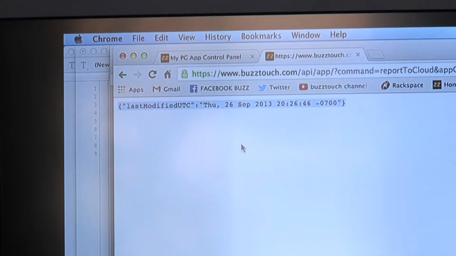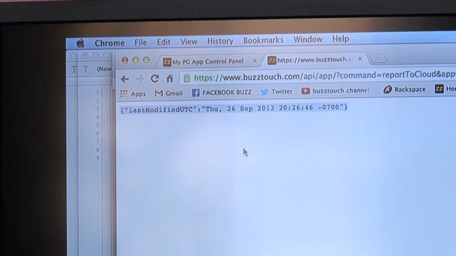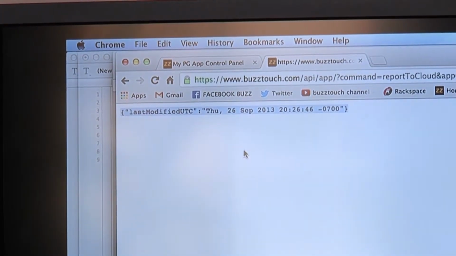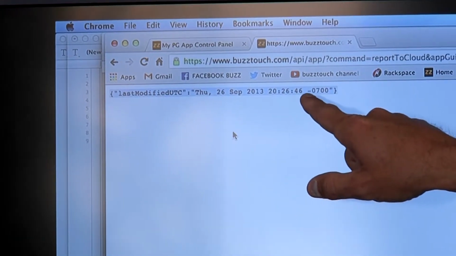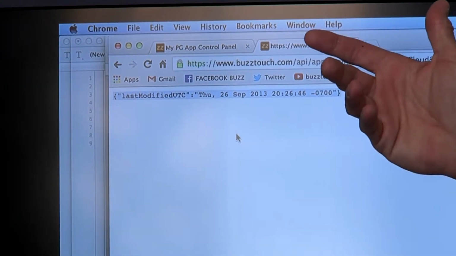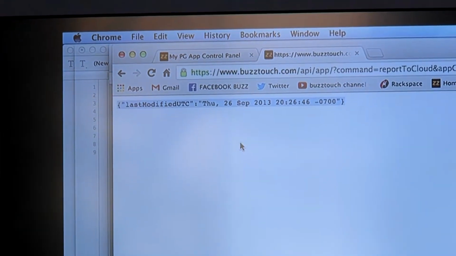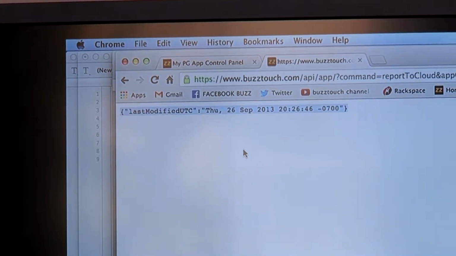That's what we get. So if that report to cloud URL returns something different next time you ask for it, it'll assume that something's changed and I need to go get the new version. So that leads me on to the second question, which is, does it then download the entire new config file? Is there any way of just doing the changes to speed up the process?